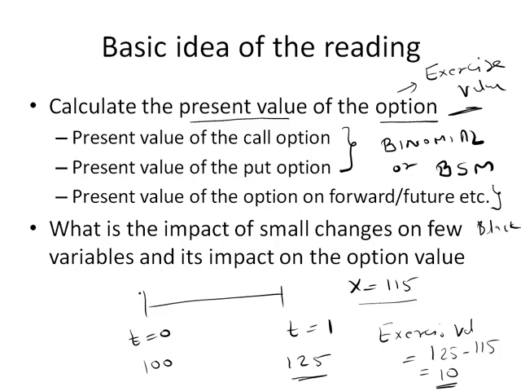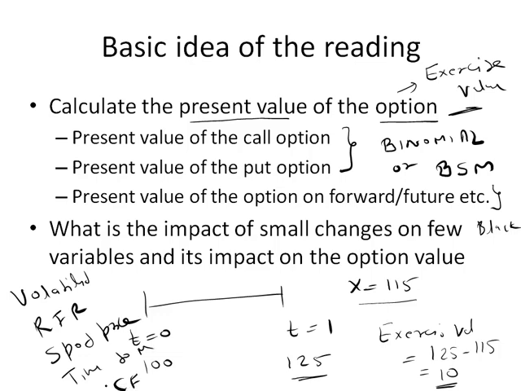And then it asks what the impact of other parameters is on this option price. Those other parameters are, for example, what is the impact of volatility, what is the impact of the risk-free rate, what is the impact of the spot price, what is the impact of time to maturity, and what is the impact of whether we have a cash flow in the form of a dividend. So what is the impact of all these variables on the option price? That is what we are going to talk about in the very last section of this chapter.